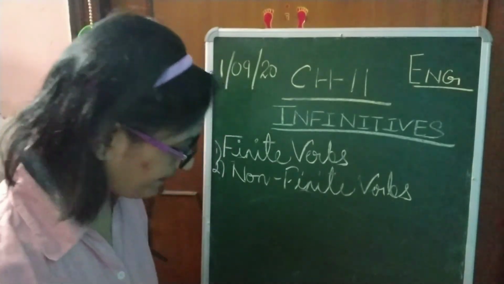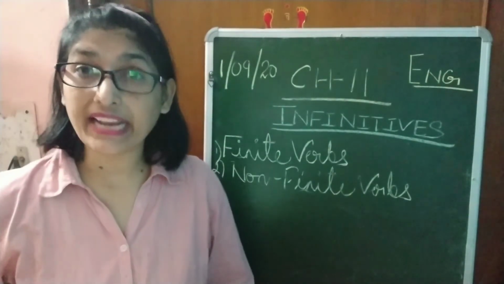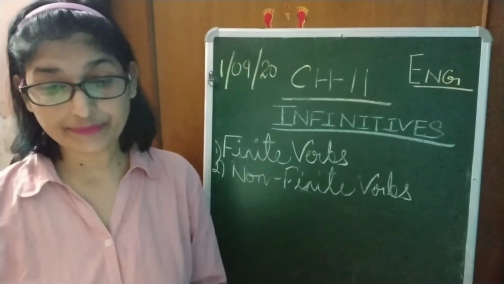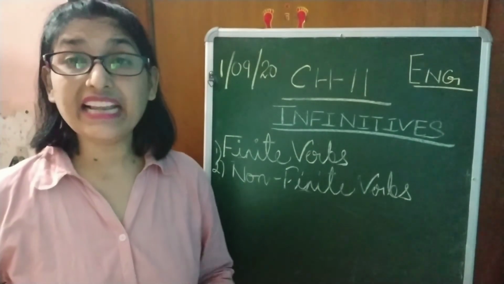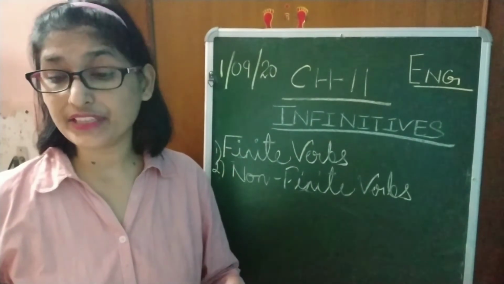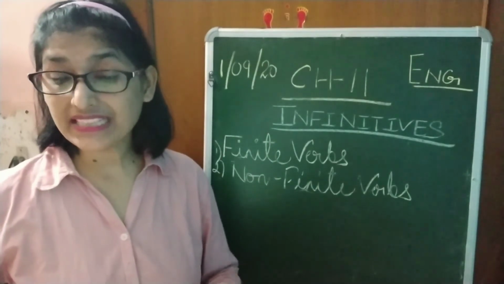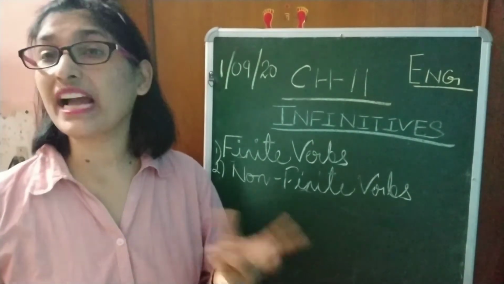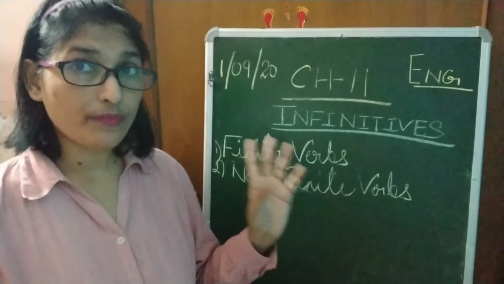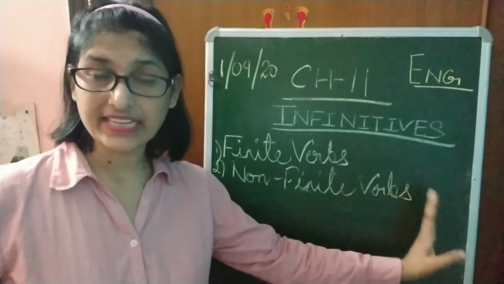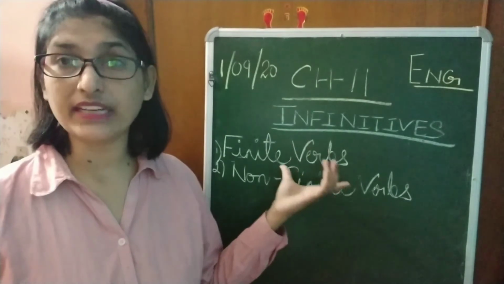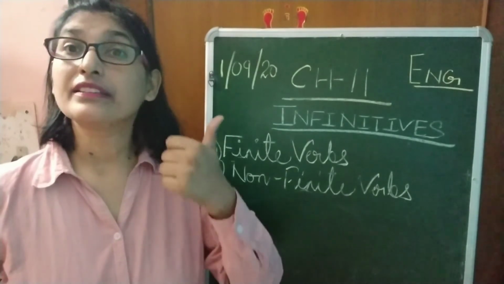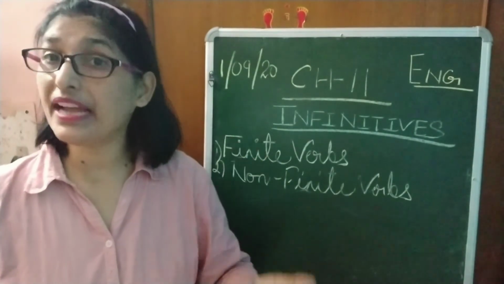Now let's see. Here I'm on page number 82, your grammar chapter number 11, and this is infinitives. An infinitive is a non-finite verb form. This means that it is not restricted by person, number or tense. There are two types of infinitives. Got it? We have already seen participle and gerund, right? And these are parts of non-finite verbs. Infinitives are of two types: to infinitives and bare infinitives.